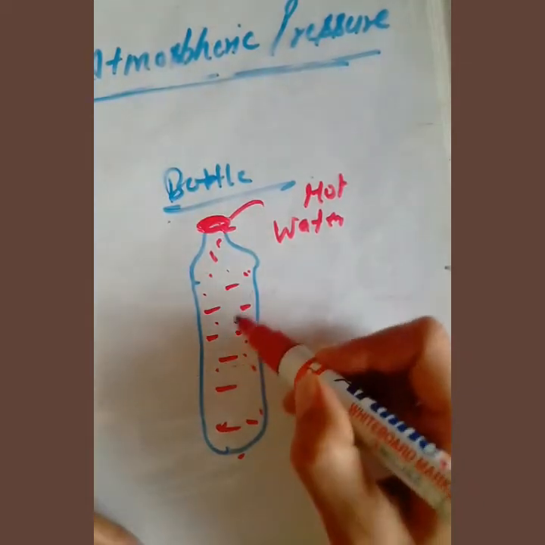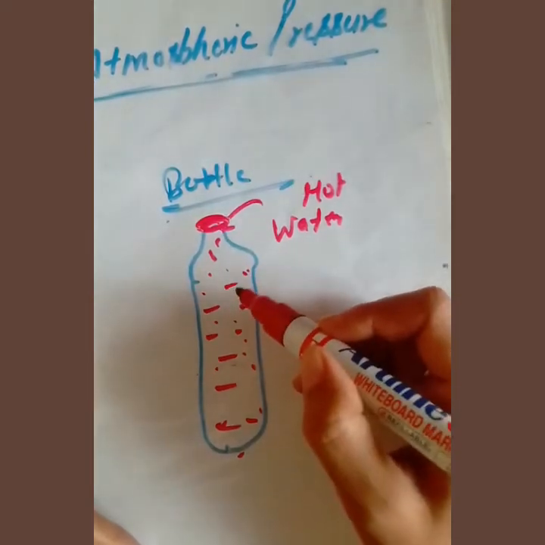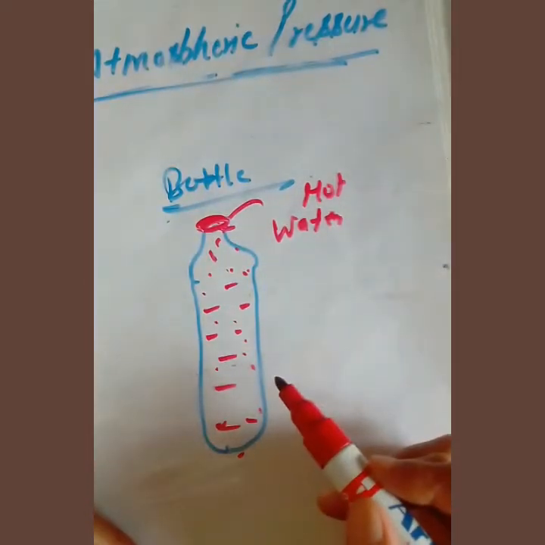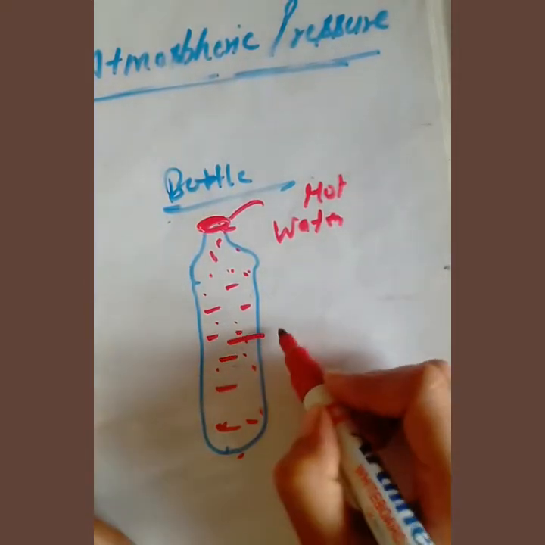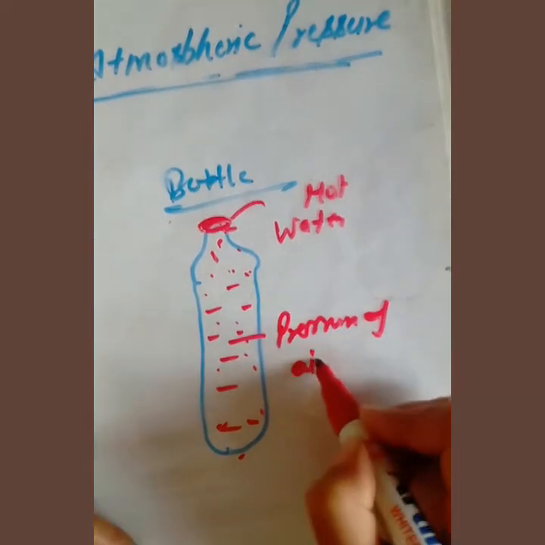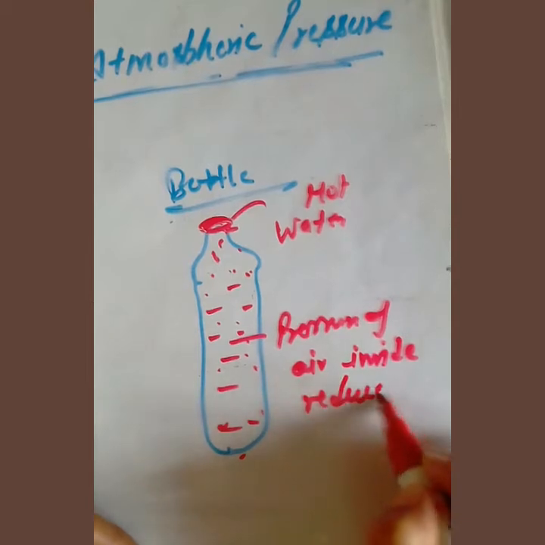Now some of the air gets displaced, means after the expansion, some of the air will come out. So the pressure of air inside is now reduced.